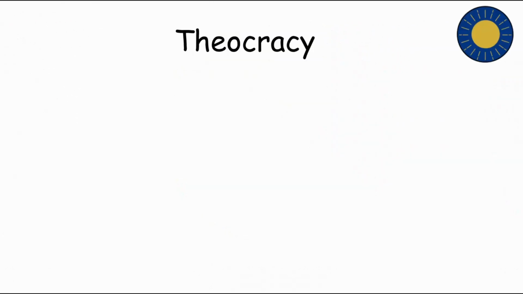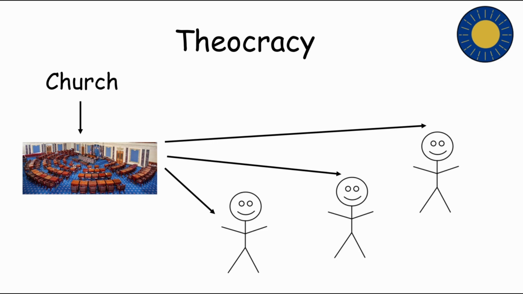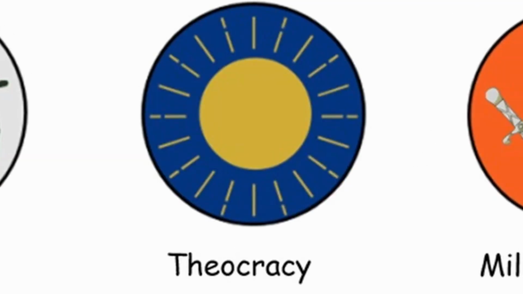Theocracy. Theocracy is a form of government where religious leaders or institutions hold political power, and the state is governed according to religious laws or principles. Some argue that a theocracy provides moral guidance and greater unity. However, critics express concern about the potential for religious discrimination and the suppression of individual freedoms.